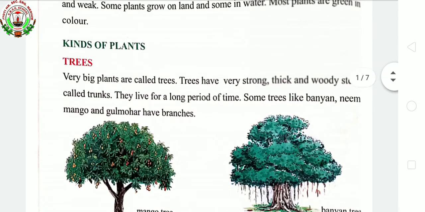So children, trees, very big plants are called trees. Trees have very strong, thick and woody stems called trunks. They live for a long period of time. Some trees like banyan, neem, mango and gulmohar have branches.